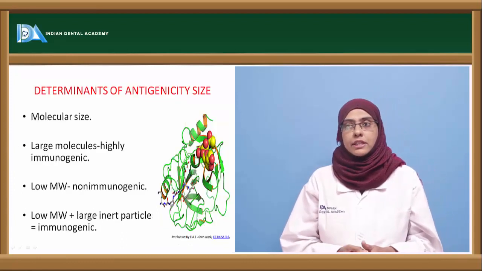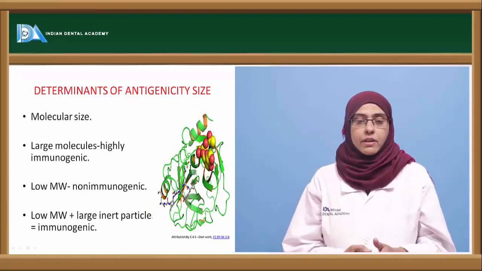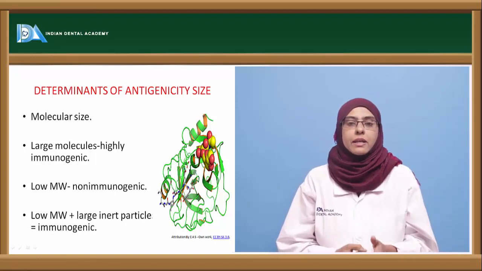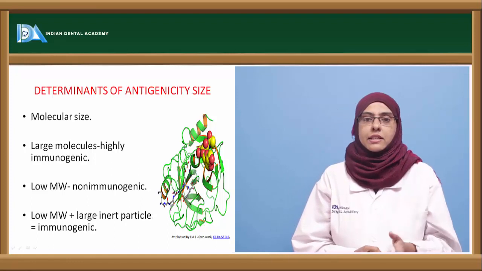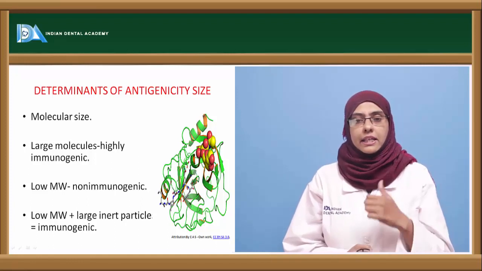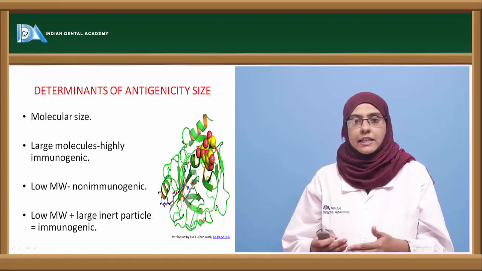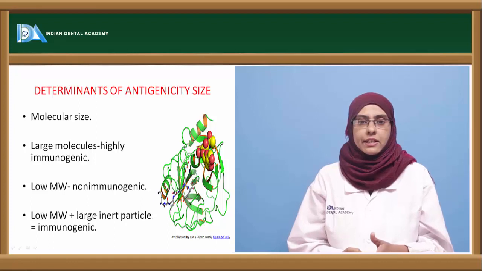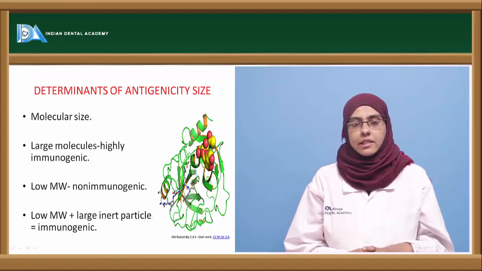Now coming to the determinants of antigenicity of a particular antigen. The first property that has to be satisfied by the antigen to be antigenic in nature is the size of the antigen. It is not that any antigen can induce the production of antibodies. There are certain criteria that are to be fulfilled by the antigen to make them antigenic in nature. The first criterion is the size of the antigenic molecule.